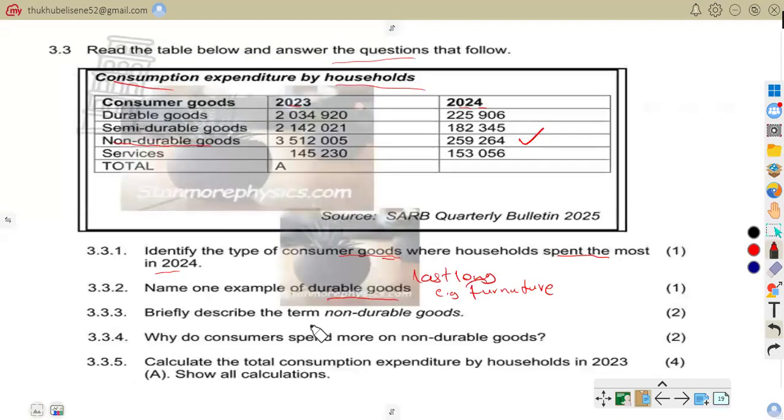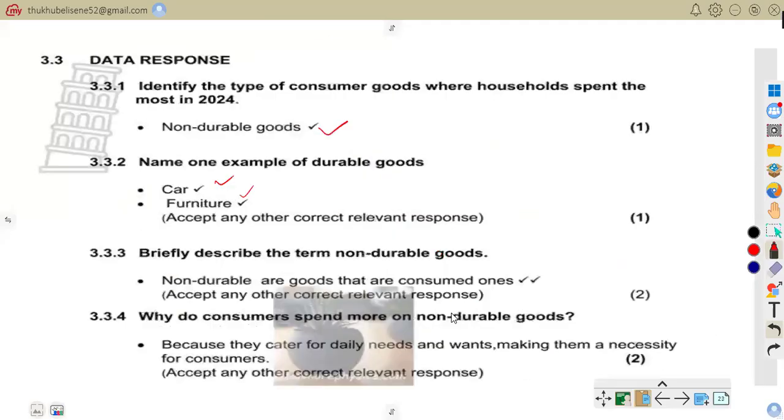3.3.3. Briefly describe the term non-durable goods. Non-durable goods are goods that are used once and quickly. For example, you can talk of bread. They are just used once and then quickly. So let us attend to the given answer.